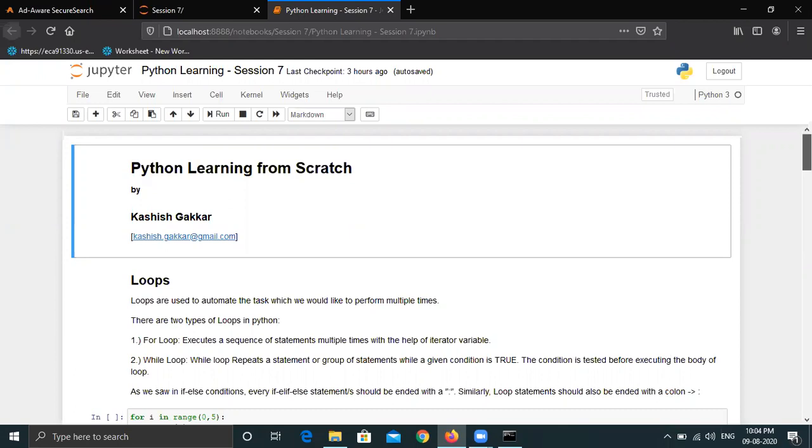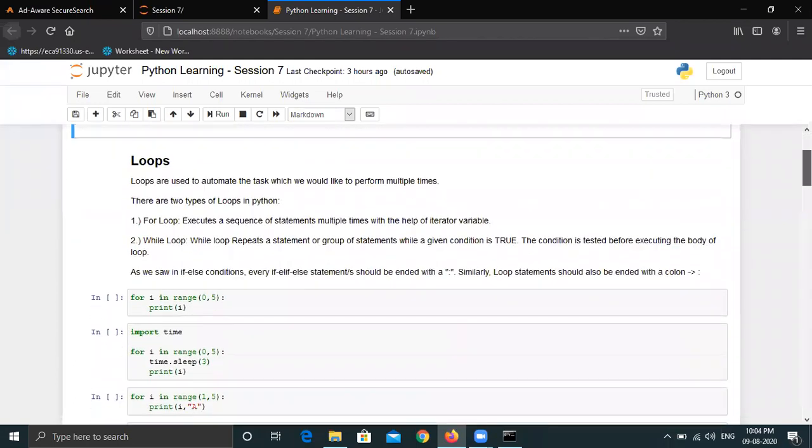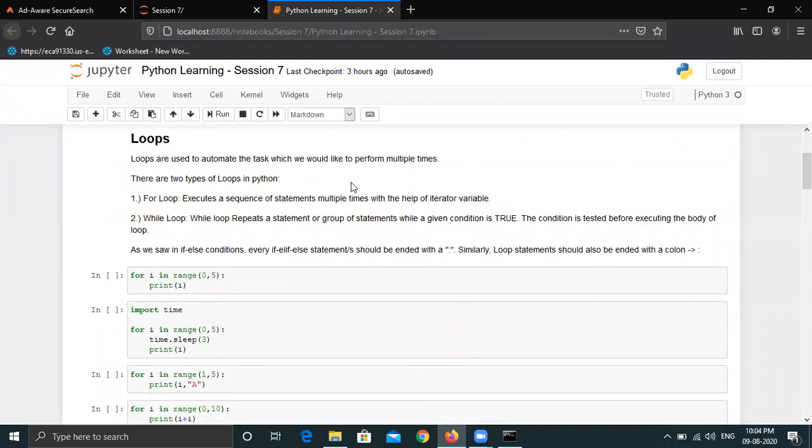To perform such tasks, we have a feature in Python which is loops. This is very common in every language. So let's see how it works in Python. Loops are used to automate the task which we would like to perform multiple times. There are two types of loops in Python. One is the for loop and the second is the while loop. A for loop executes a sequence of statements multiple times with the help of an iterator variable.